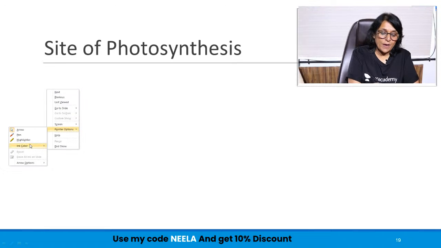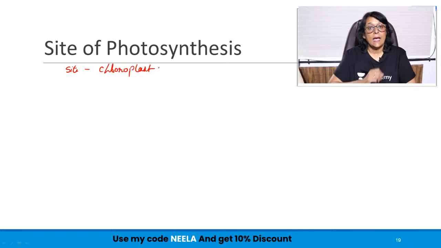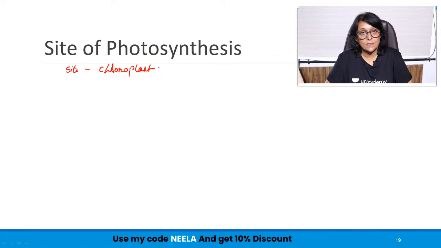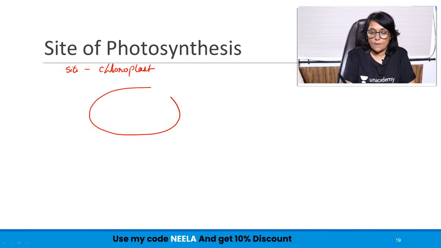Now, what is the site of photosynthesis? Site is the place where photosynthesis takes place. The site is chloroplast, and I'm sure we know about chloroplast. Chloroplast is a double membraned organelle. It is a type of plastid. The inner membrane is smooth, not like mitochondria. In mitochondria, the inner membrane is thrown into folds.